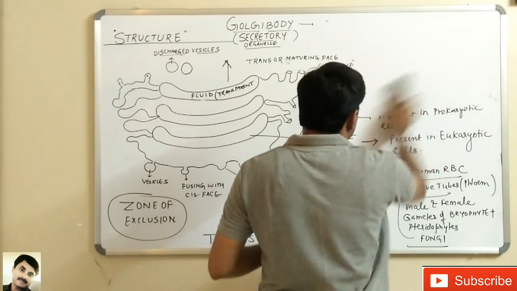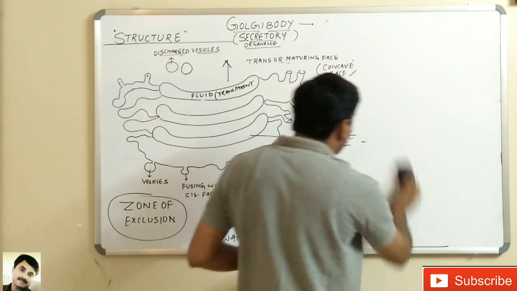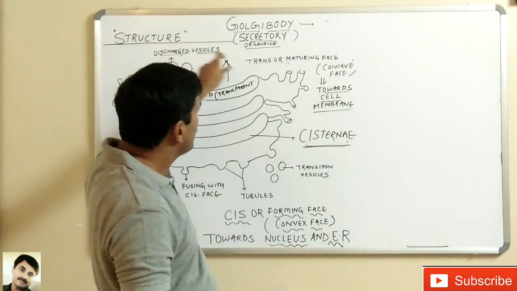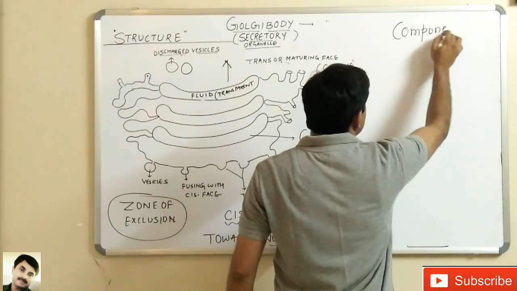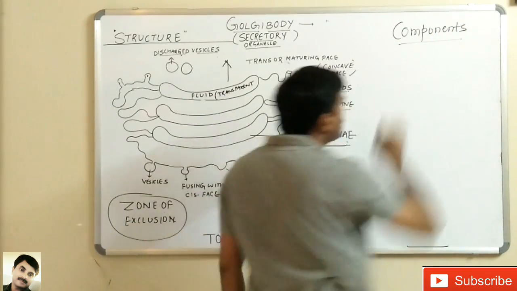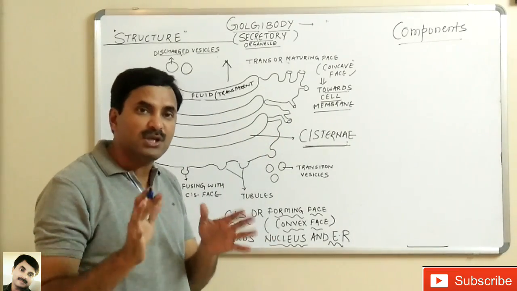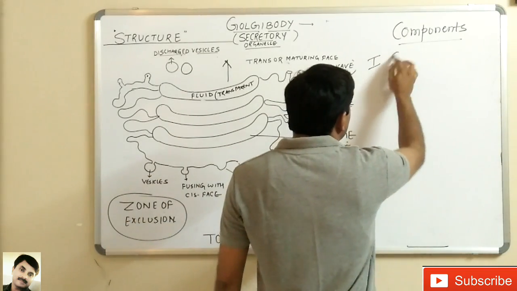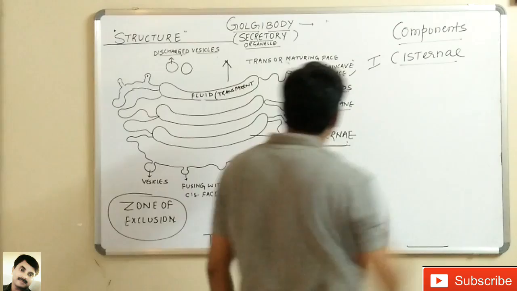Now, what type of structure and what type of components are found in the Golgi body? Before studying the structure, we are going to study the components the Golgi body is made of. Basically the Golgi body or the Golgi complex is made of three components. Out of these, the very important component is the cisternae.